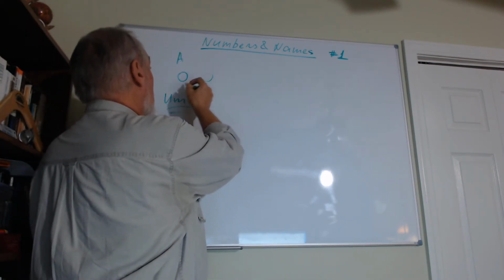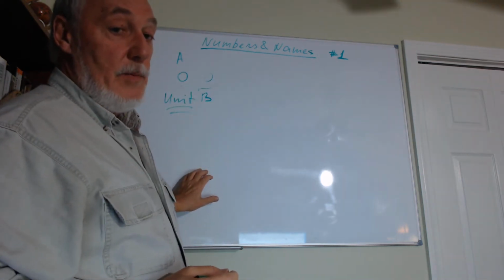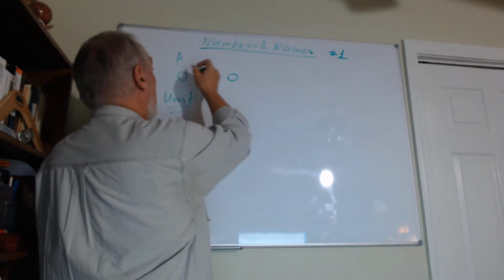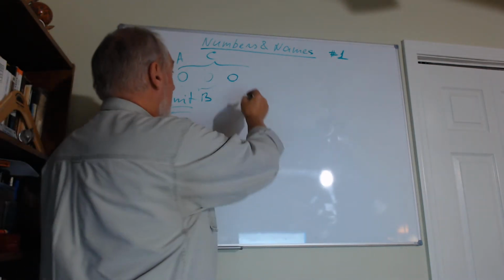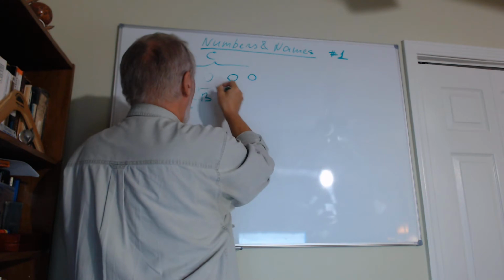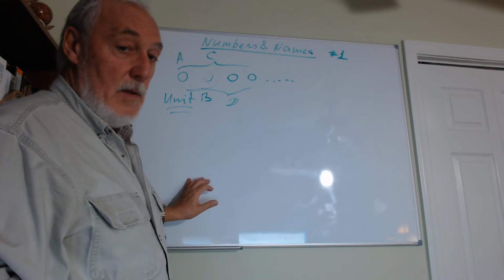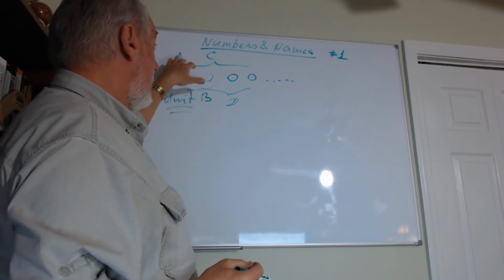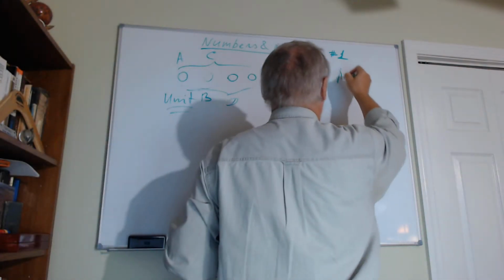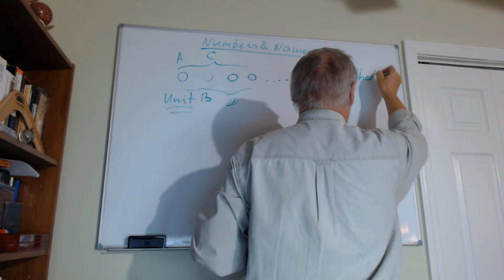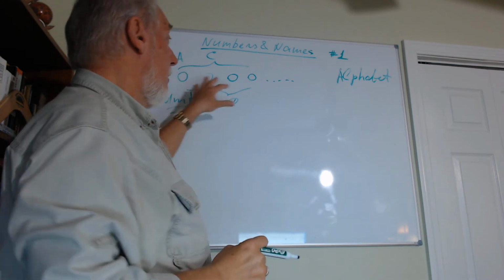If they have two, they can call them B, for example. If they have three, they can call it C. And like this, right? 4 would be like D, whatever. So we're using letters of the alphabet here. So we have alphabet, and the alphabet comes from language. So somehow we're using language to count.